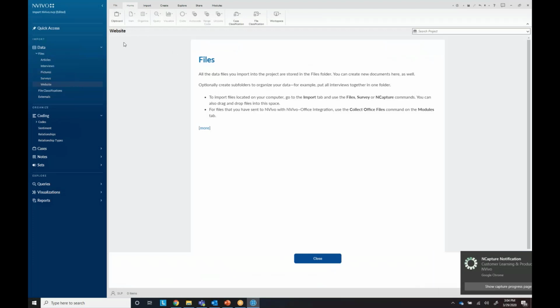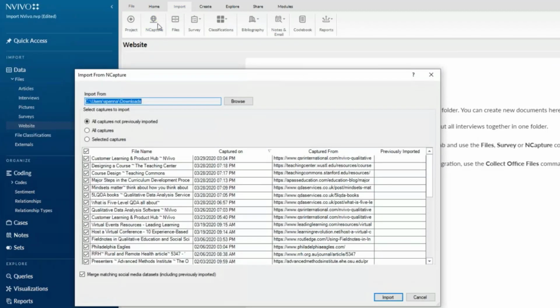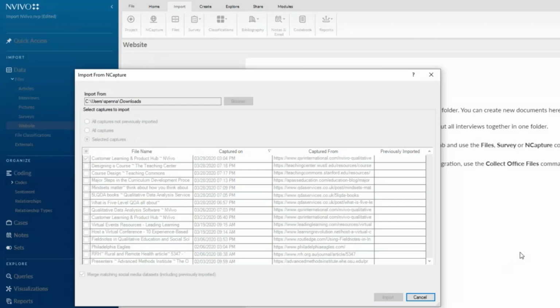So to bring that in, I'm going to go to Import and go to Encapture. And I don't want everything. I just want the first one I just did to come in. So it's going to import. So I can do the same thing with Facebook, Twitter, and LinkedIn pages too.